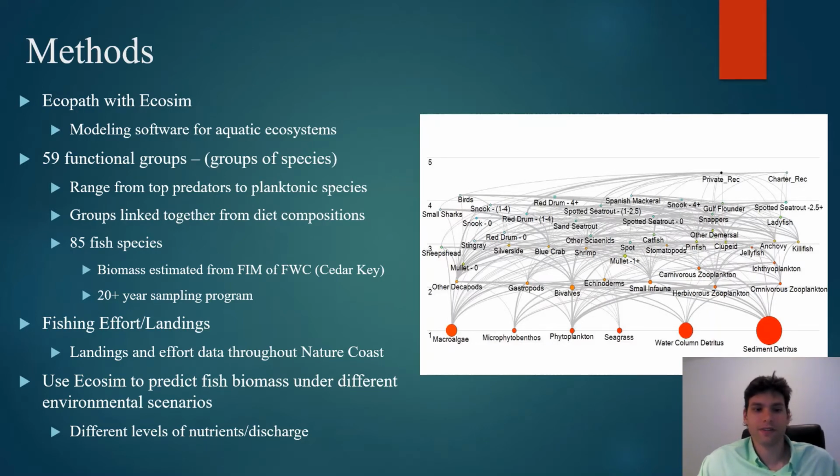In total, I have 85 different fish species in my model, and the biomass of these fish species was estimated from the Fisheries Independent Monitoring Program of the Florida Fish and Wildlife Conservation Commission, which has a lab in Cedar Key and has been collecting fisheries independent data in the region for over 20 years. My model is also influenced by fishing effort and landings data, which have been collected through NOAA throughout the Nature Coast. So after making my EcoPath model, I then used EcoSim to predict fish biomass under different environmental scenarios, and these scenarios were constituted by different levels of nutrient concentrations and discharge.